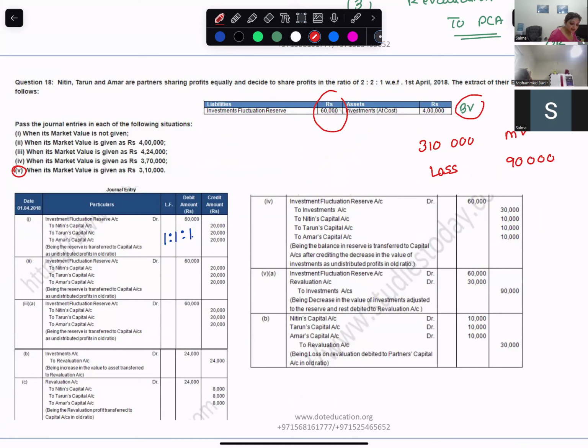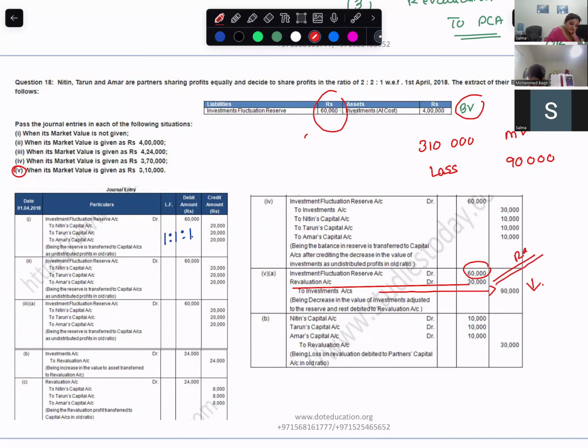So full reserve will get wiped off, 60,000. Revaluation account will be debited by the loss of 30,000. Investment will come down by 90,000. So the decrease in the value of your investment is adjusted against the fluctuation reserve.